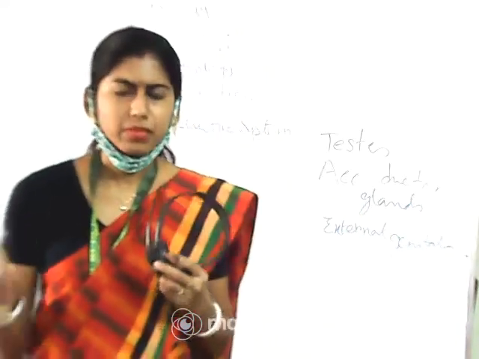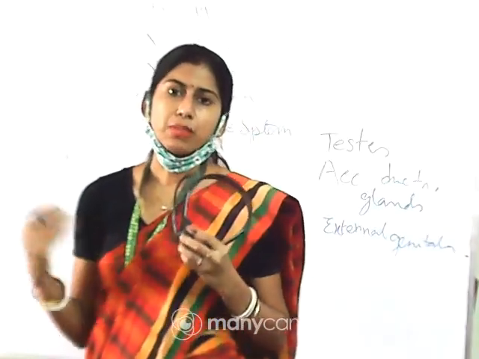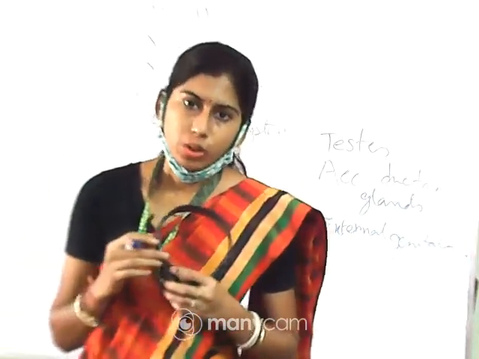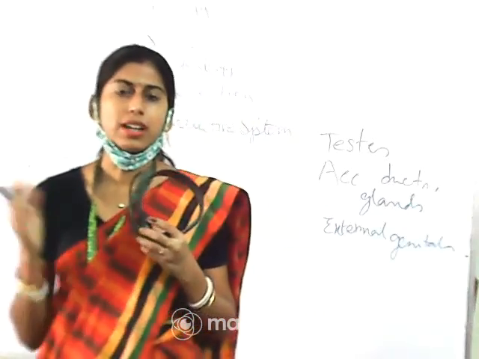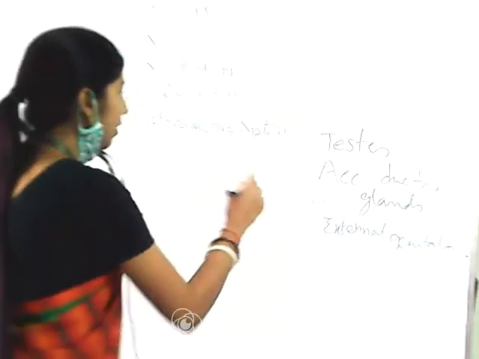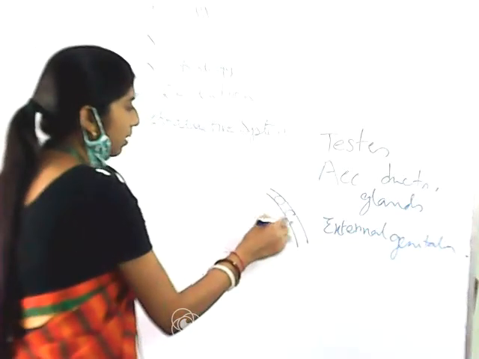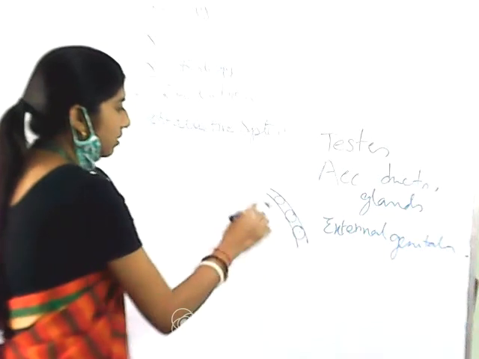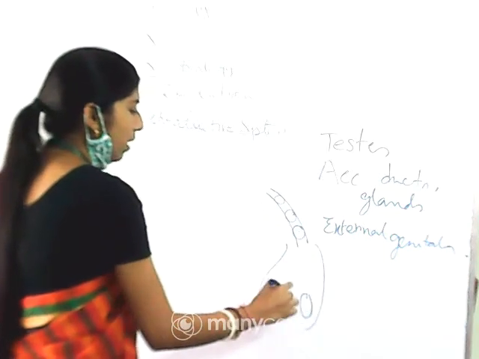When the testes have been formed, before the birth they were in the abdominal cavity, but after the birth they will come to the scrotum, which is outside the abdomen. That is why it is considered extra abdominal. There is a narrow canal which is considered the inguinal canal. Prior to the birth, the testes will come to the canal and descend into the scrotal pouch.